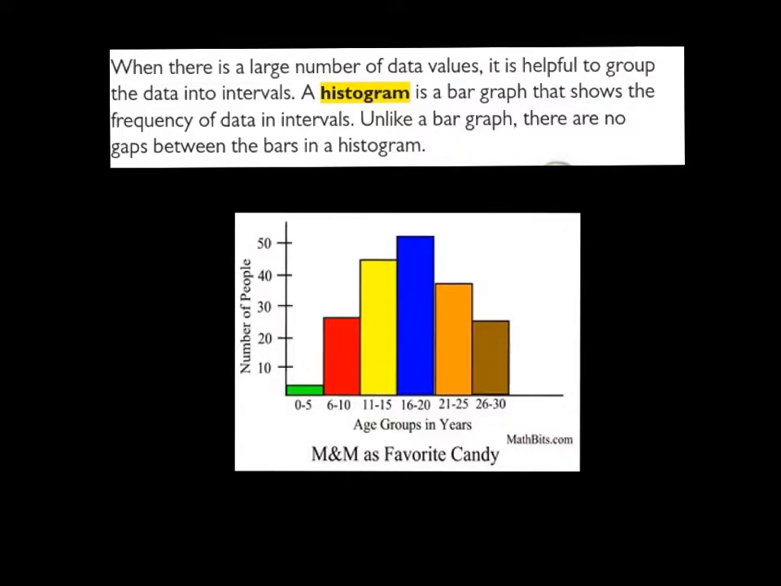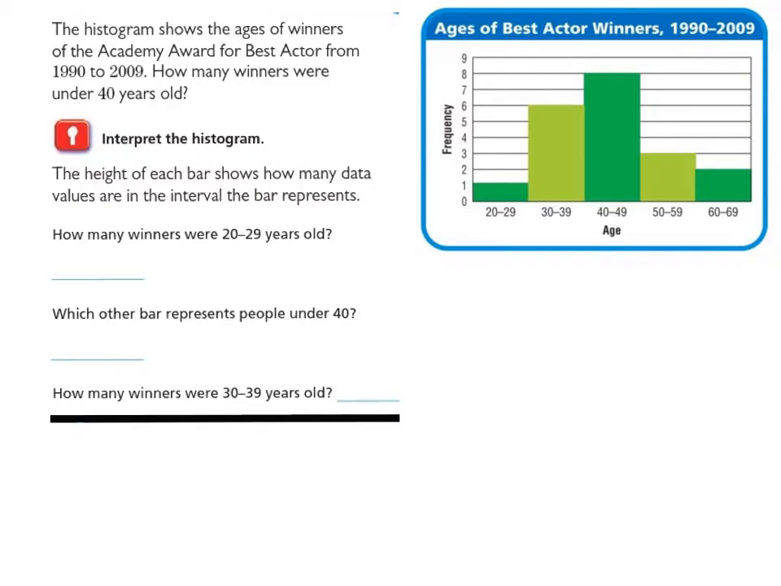I just got this off of Google, so that's where this came from. But this is a histogram again. These intervals show the frequency of how many people said those answers, and they're in a bar graph type format. So let's start with this first question. This histogram, right here, shows the ages of winners of the Academy Award for Best Actor from 1990 to 2009. How many winners were under 40 years old?